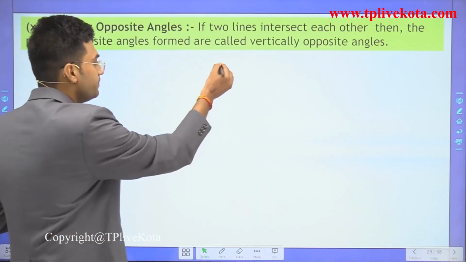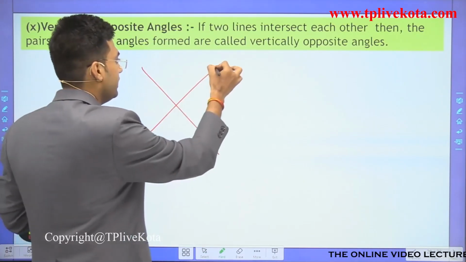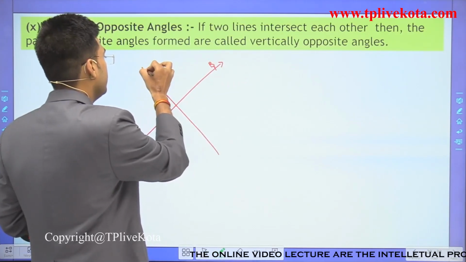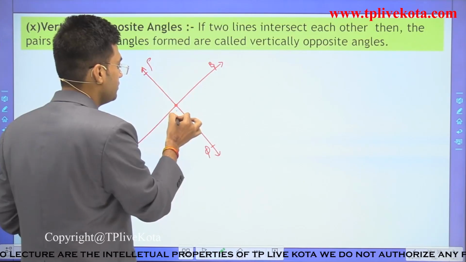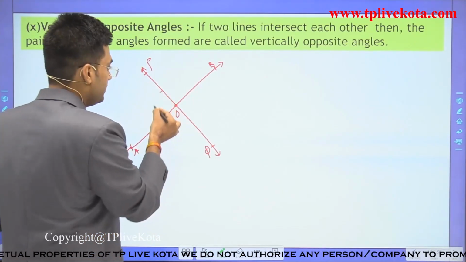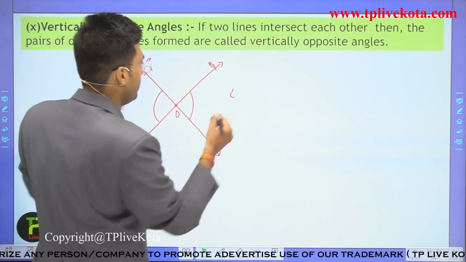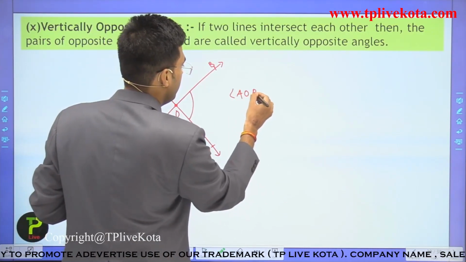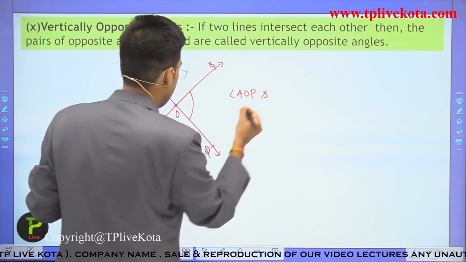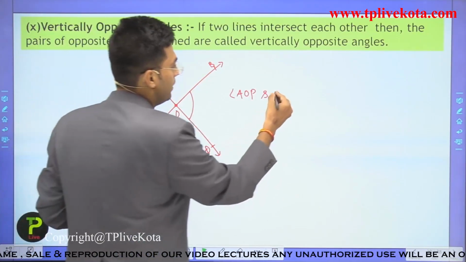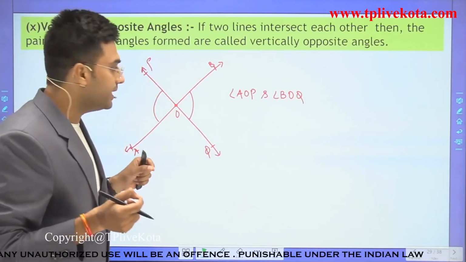For example, let this be line AB and this be PQ, and the intersecting point is O. Then this angle AOP and angle BOQ are the vertically opposite angles.